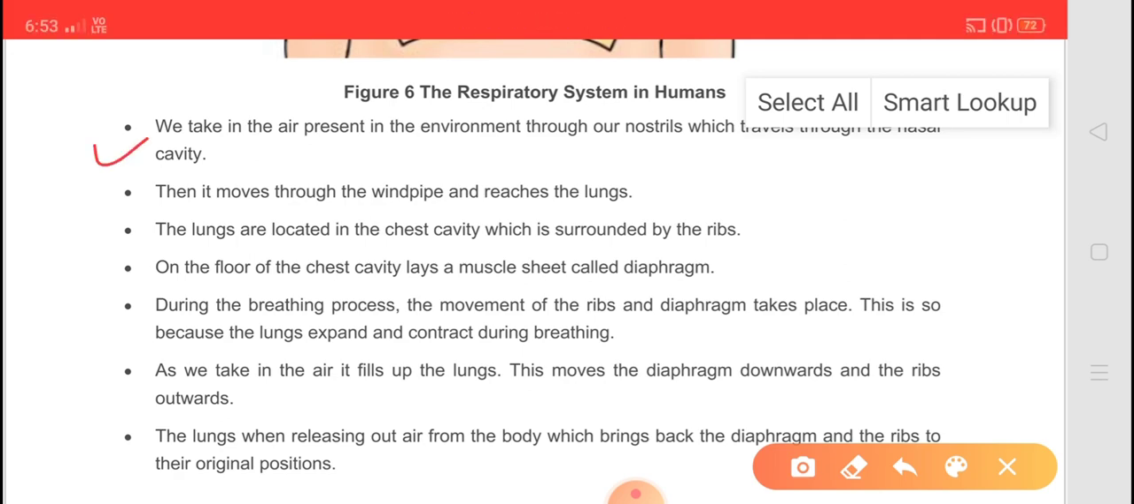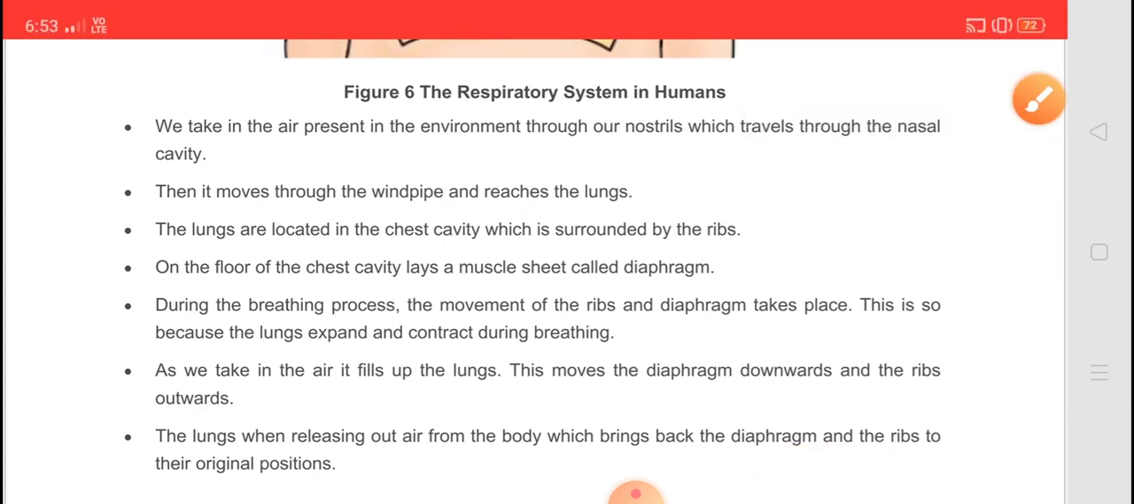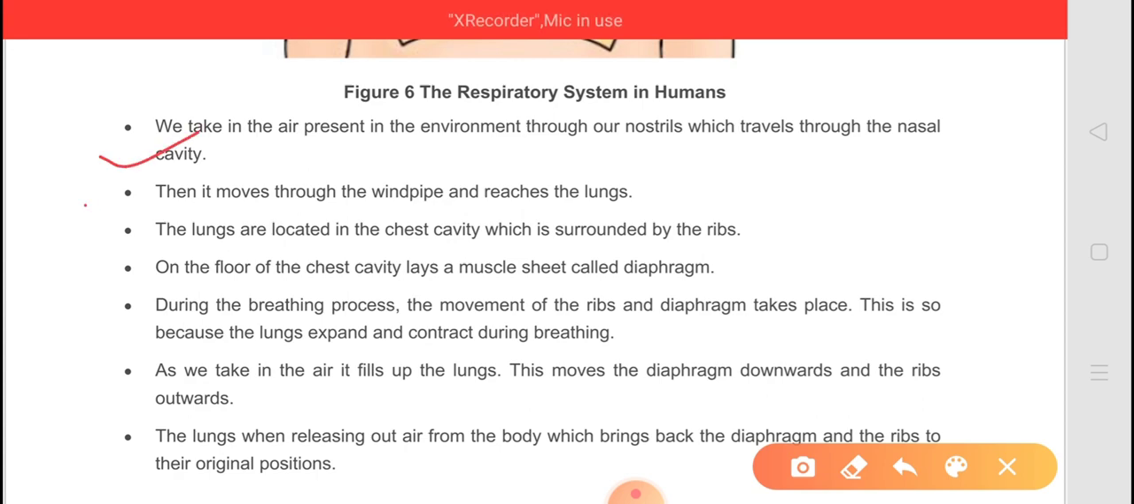We take in the air present in the environment through our nostrils, which, as we all know, travels through the nasal cavity. Then it moves through the windpipe and reaches our lungs. The lungs are located in the chest cavity, which is surrounded by the ribs. On the floor of the chest cavity lies a muscle sheet called the diaphragm. You can see in this figure.